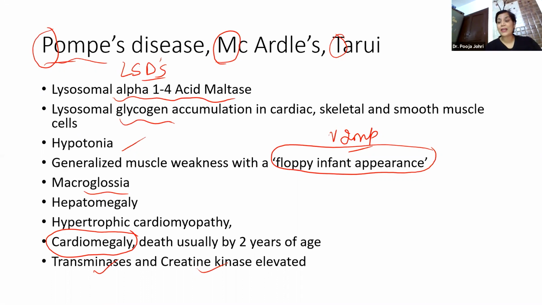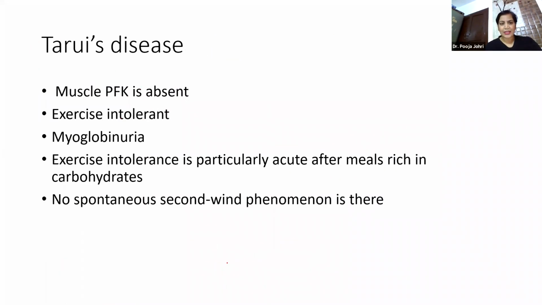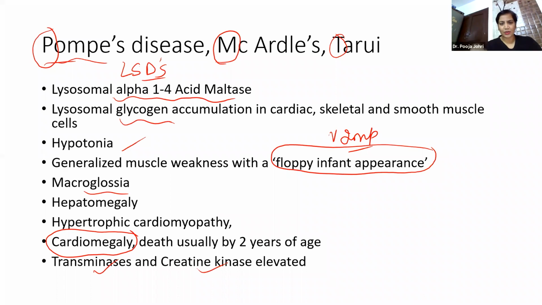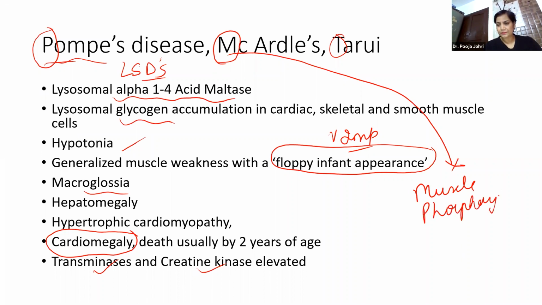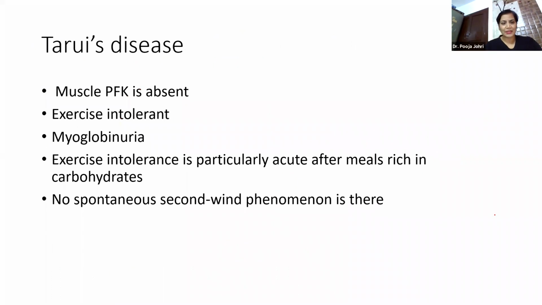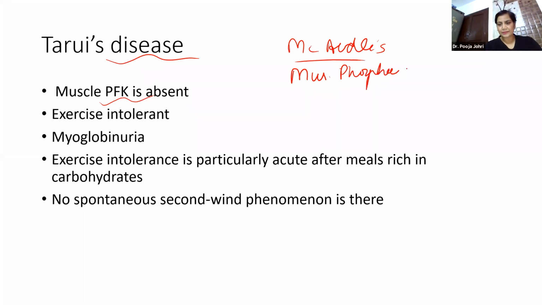Then we come over to McArdle. M stands for Mec, the deficient enzyme is muscle phosphorylase. Now, if we have to differentiate between McArdle's and Tarui's disease: in Tarui's disease, muscle phosphofructokinase is absent, and in McArdle's, it is the deficiency of muscle phosphorylase.